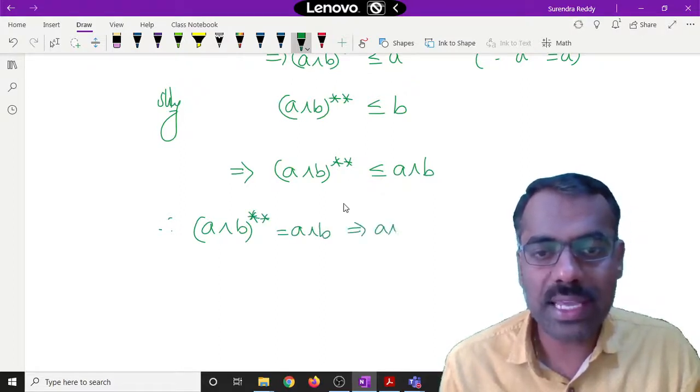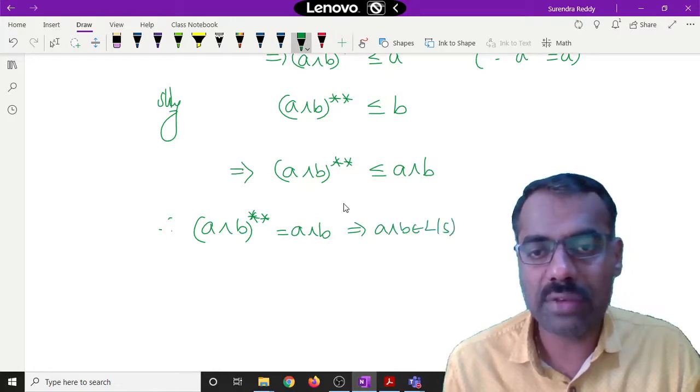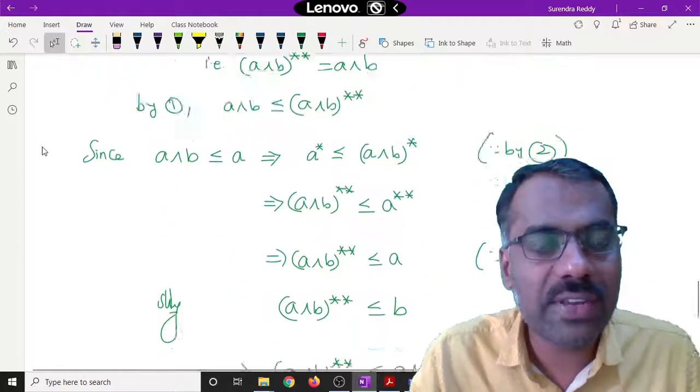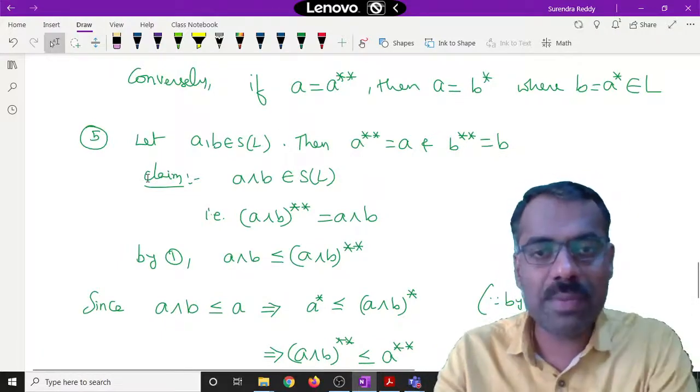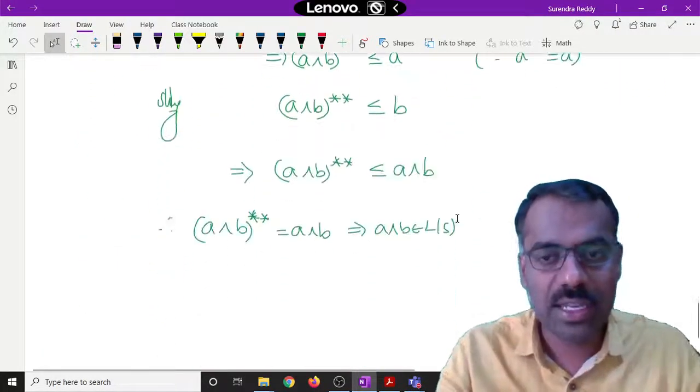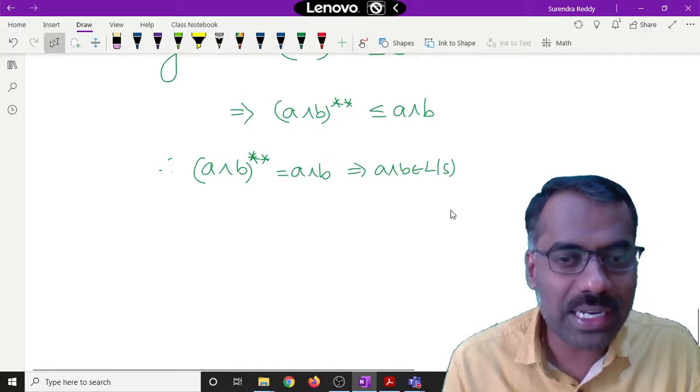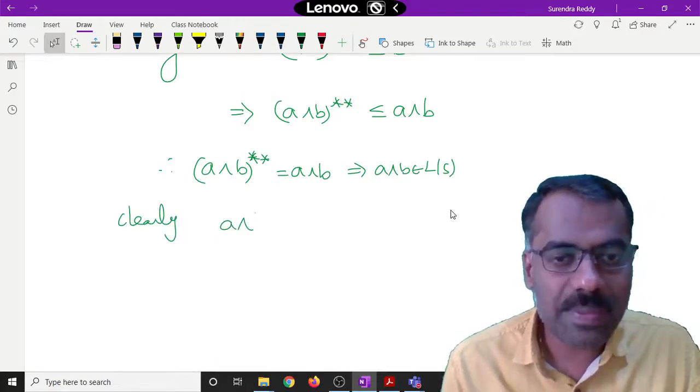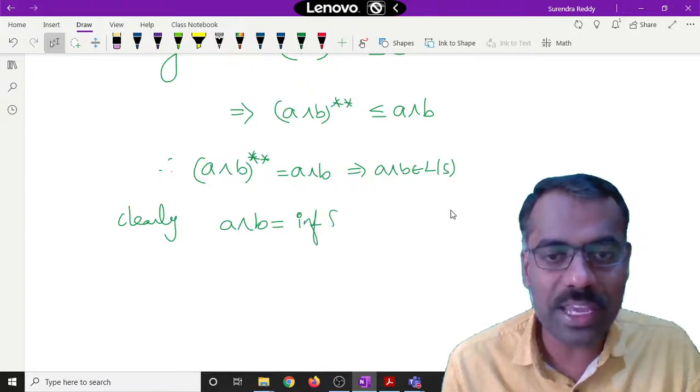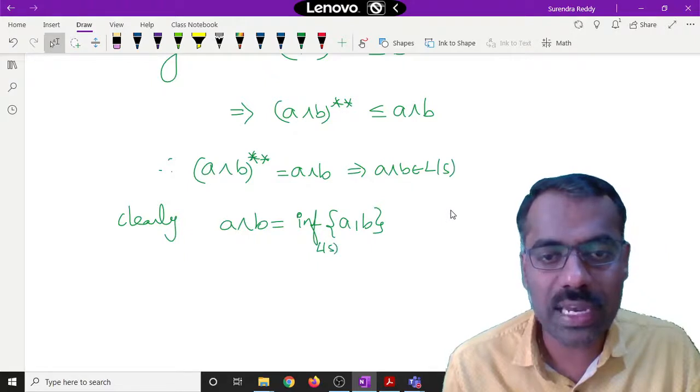This implies A meet B belongs to L of S. So we proved that whenever A and B are in L of S, then A meet B is also in L of S. And not only this, you can clearly observe that this A meet B is actually infimum of A comma B, of course over L of S.